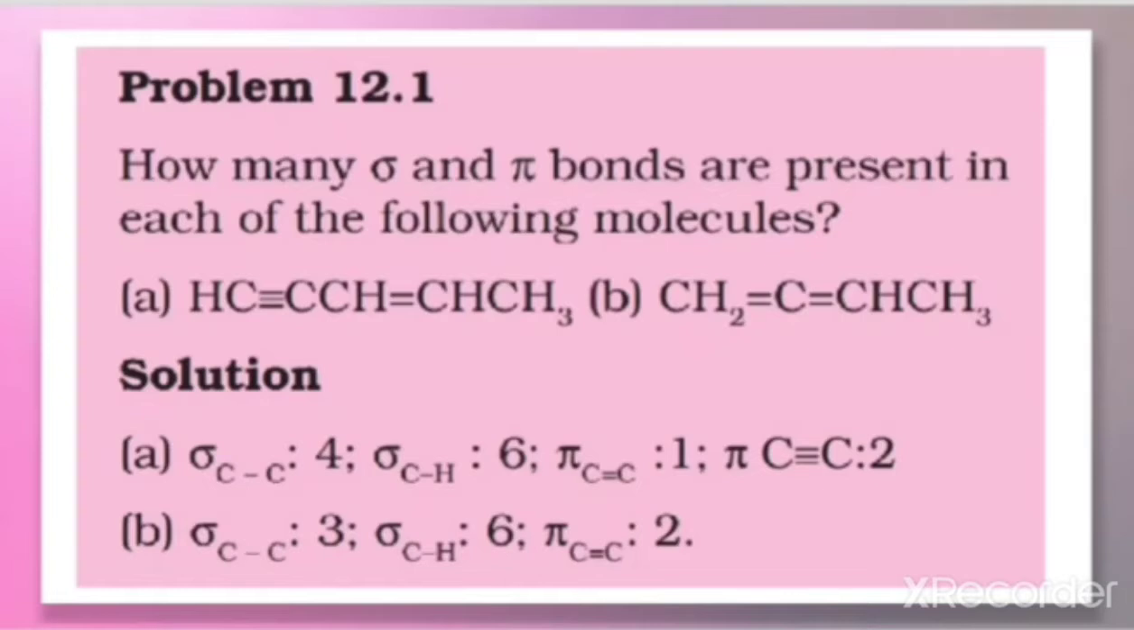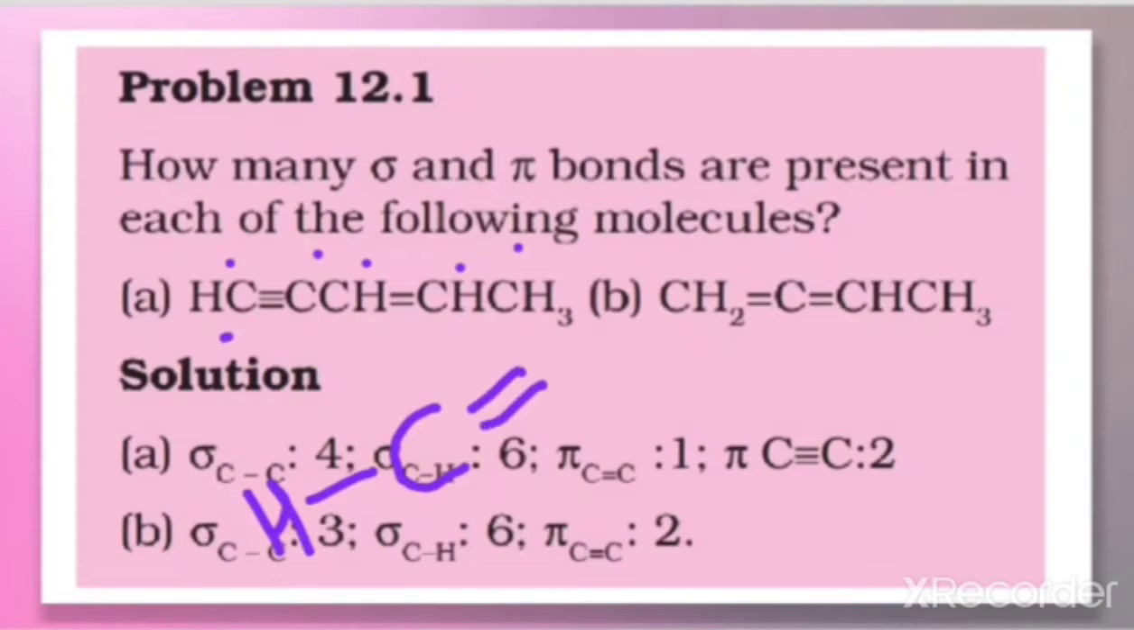How many sigma and pi bonds are present in each of the following molecules? So here the two molecules are given. We have to find out the number of sigma bonds and pi bonds present in this. So here better you expand this one and write it. How do you expand this one? Because here there is one carbon, first carbon, so better you write here one carbon, and here one hydrogen is attached.